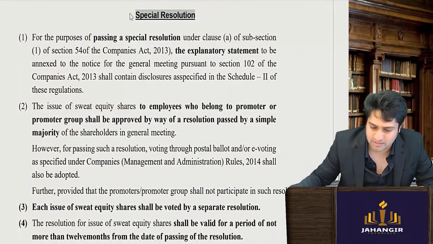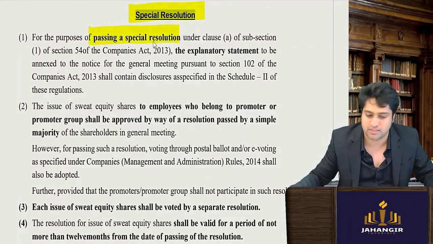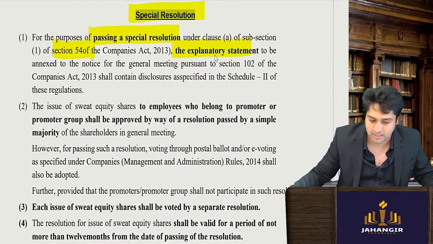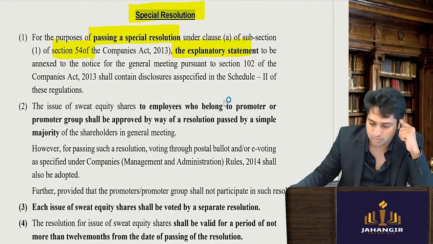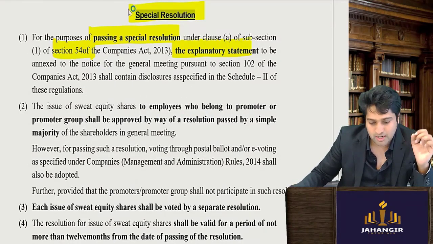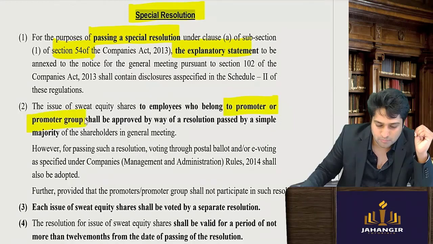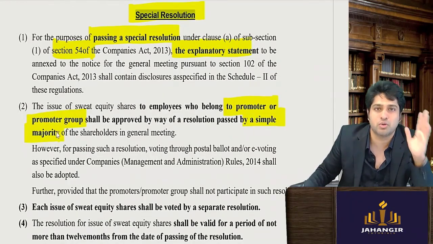Now coming to the special resolution: whenever you want to issue sweat equity shares, a special resolution has to be passed, as given under section 54, along with the explanatory statement. For the issue of sweat equity shares to an employee who belongs to the promoter or promoter group, again, if you are issuing sweat equity shares to the promoter or promoter group, then only an ordinary resolution is needed.